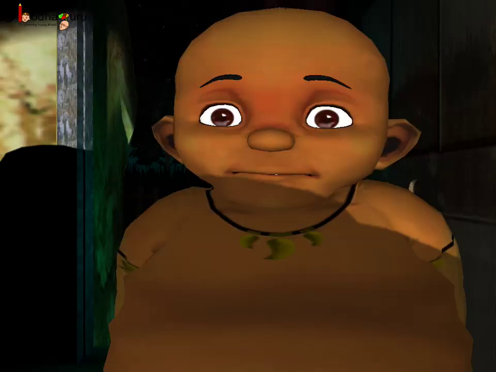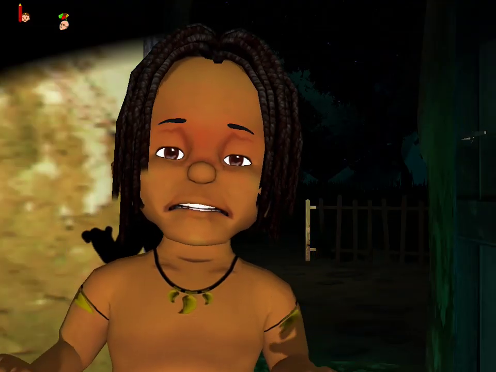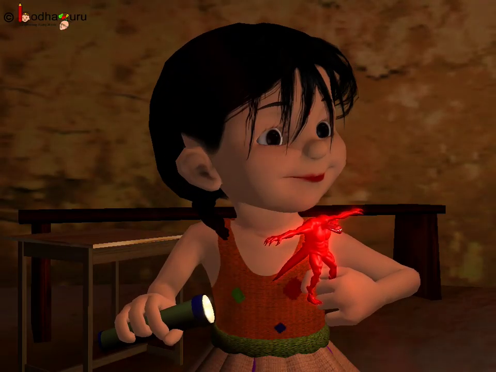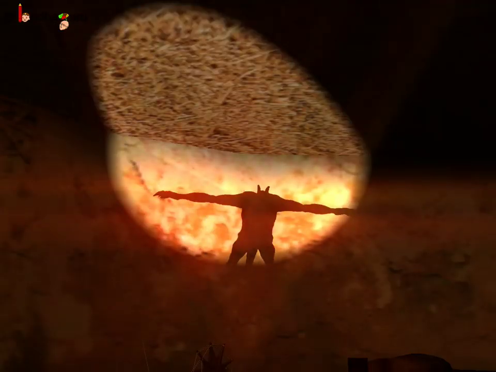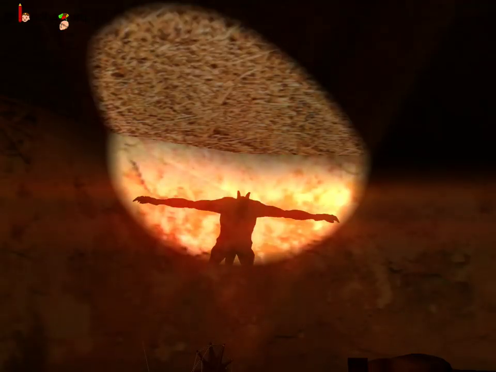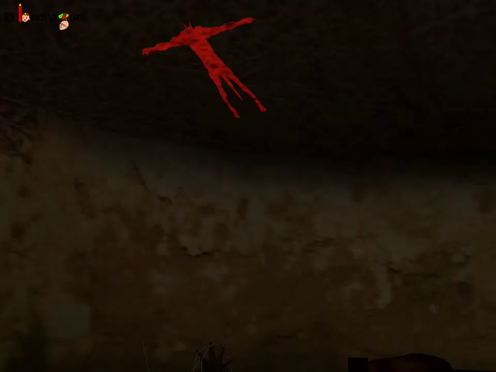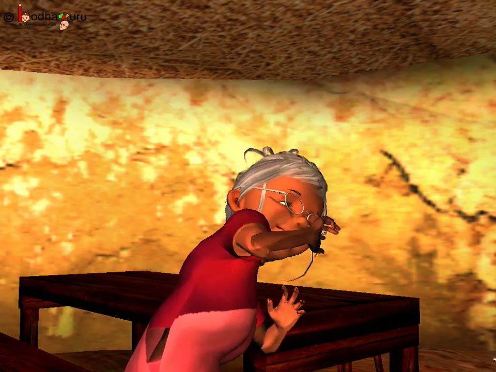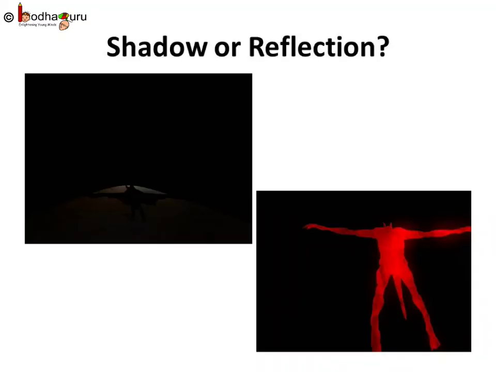In the story, which was the reflection and which was the shadow of the toy created by Sona to scare away the thief? Yes, now you must be knowing. The black one was the shadow, as the shadows are always black. So what was the red image formed? A shadow or a reflection? You know, the toy which Sona had was not only red colored but was also highly polished and shiny. Hence, reflection of the toy was formed on the wall. That was not a shadow.